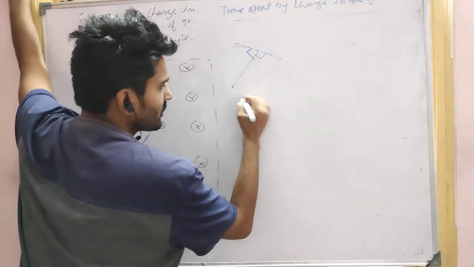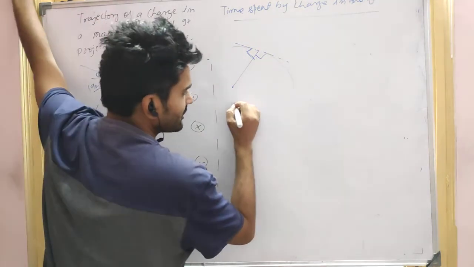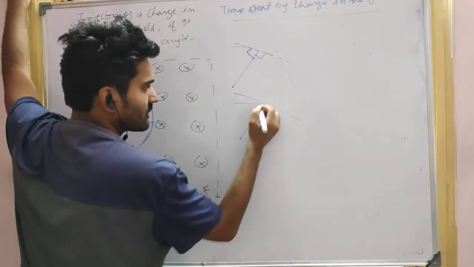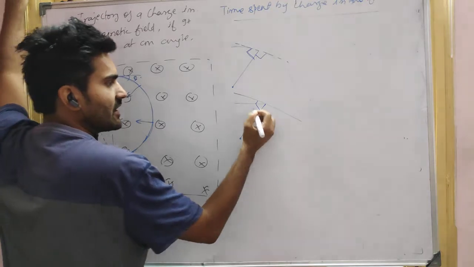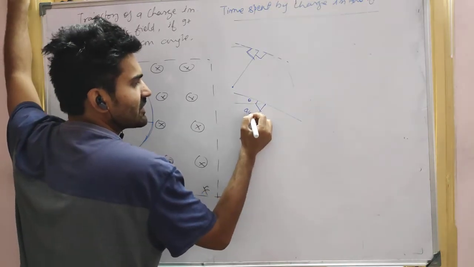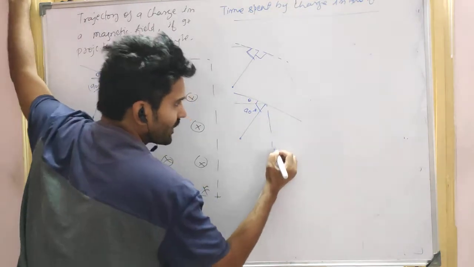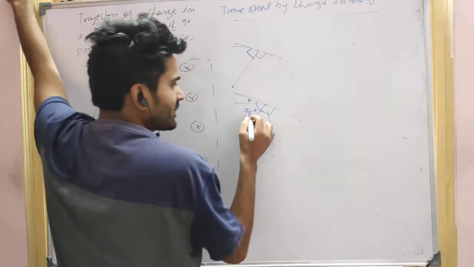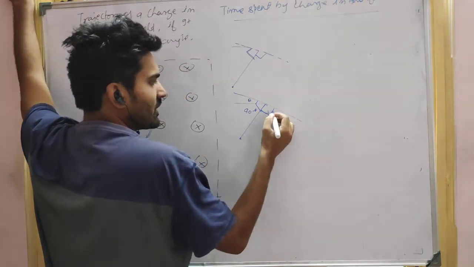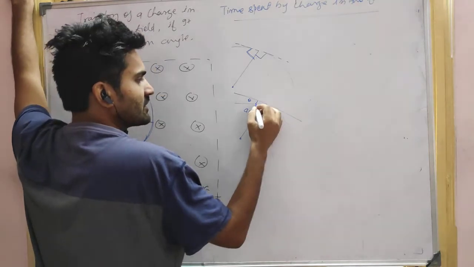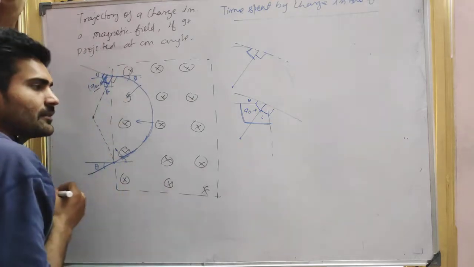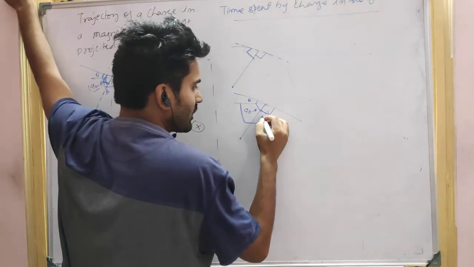Let me draw here so you can understand. So it is a circle like this. This angle is 90 degrees, right? This is theta angle, so it is 90 minus theta, right? And this angle is also 90 degrees. So if it is 90 minus theta, this total is 90, so can I say this is theta?